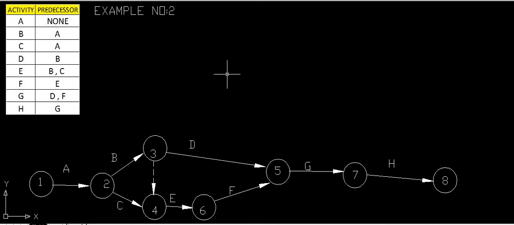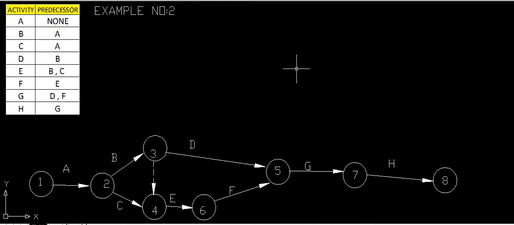So this problem was again important. Why? Because here we have introduced the concept of dummy activity. In a network diagram there may be one dummy activity, or two or three, depending upon its purpose. Without the dummy activity we cannot proceed further, therefore we have added the dummy activity in this network diagram. So this second problem was also very important, because here we have seen the concept of dummy activities. In this way we have to draw the network diagrams.